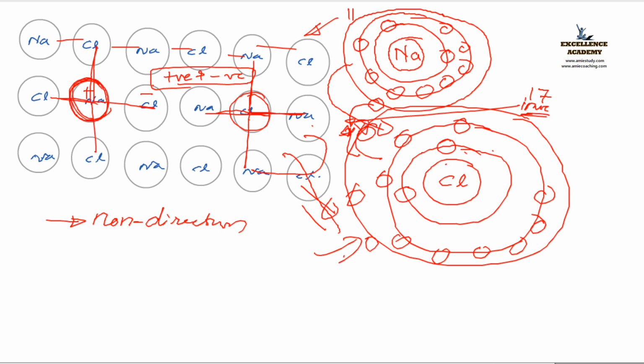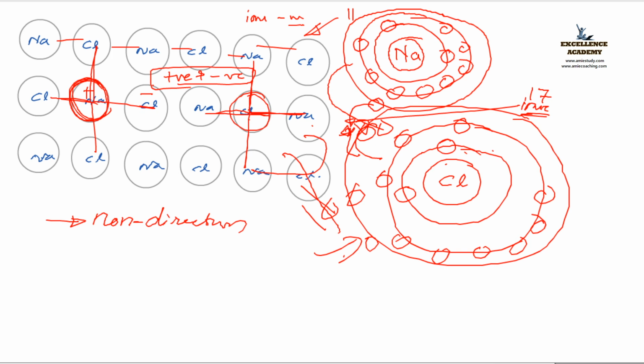Got it? So this type of ionic bond is formed between metallic and non-metallic material. That is one point. Second point: is it by means of sharing or by means of transfer of electrons? Yes, by means of transfer of electrons.